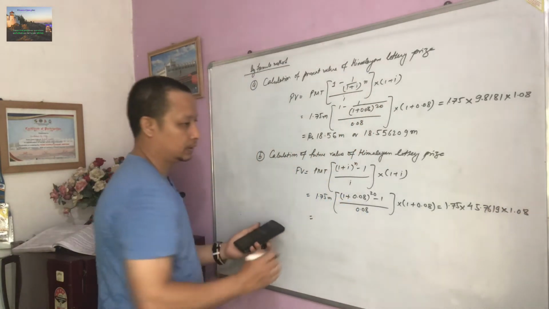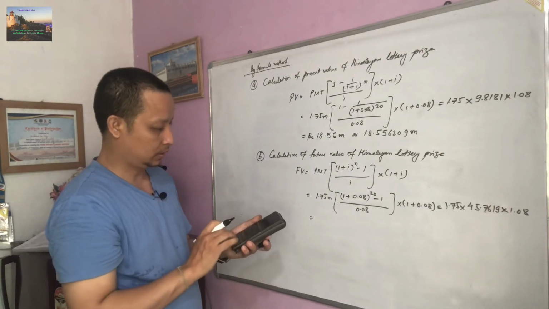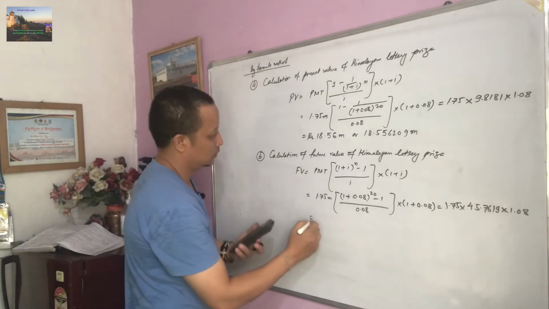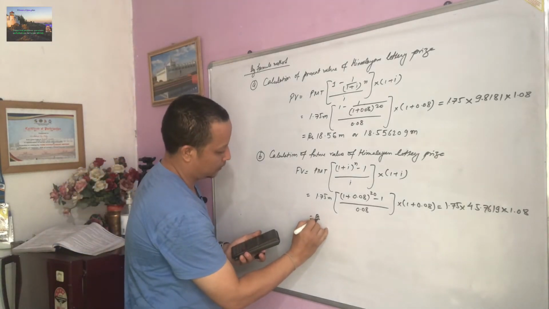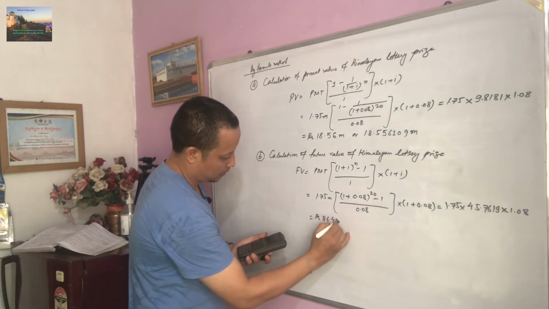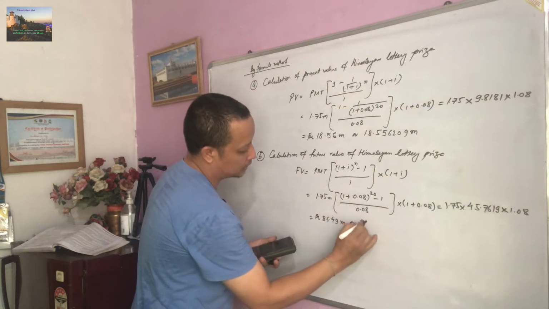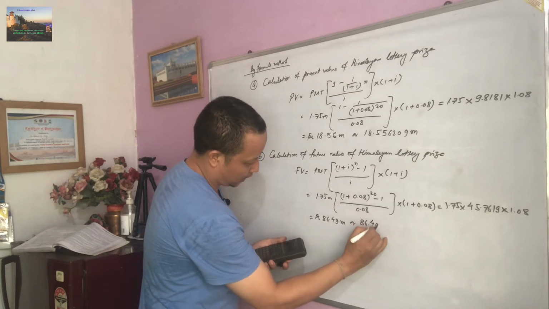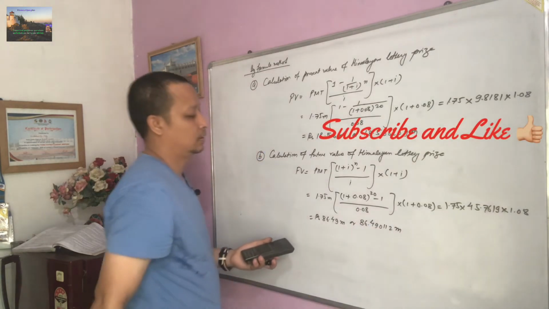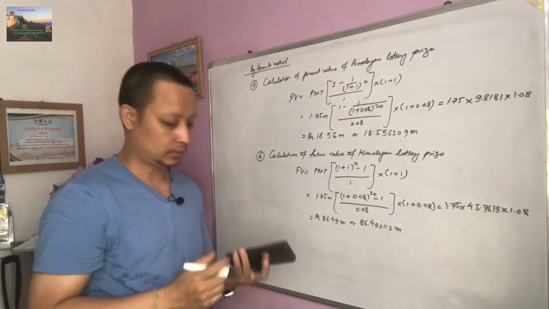So now how much you will get into 1.08 into 1.75. So here you will get rupees 86.49 million, or if you don't write in round figure, then 86.490112 million. Okay, so this is your answer for the second question.